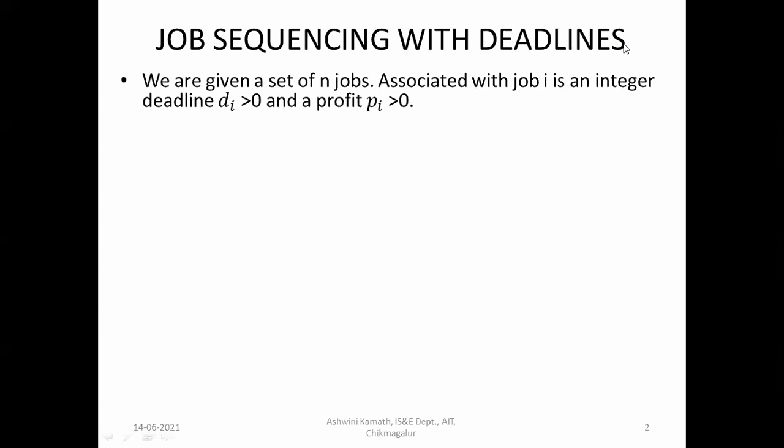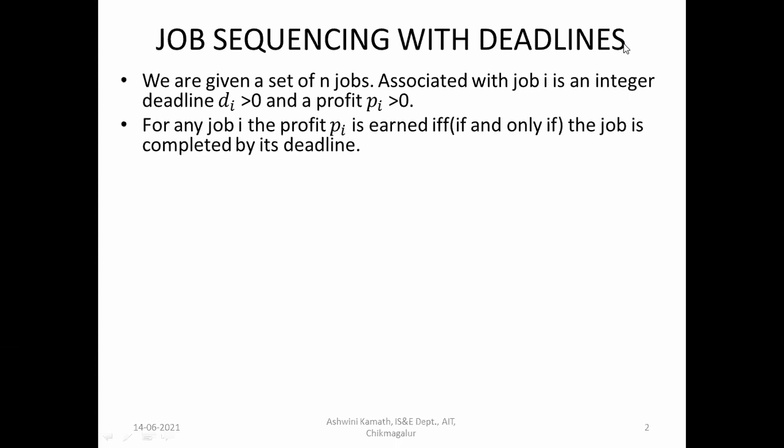We'll have n jobs, and each job is associated with its own deadline Di greater than 0 and a profit Pi greater than 0. That is, we have to complete the job within that time Di, the deadline, and the profit is Pi. If we complete that job, we'll earn the profit Pi. For any job i, the profit Pi is earned if and only if the job is completed by its deadline.